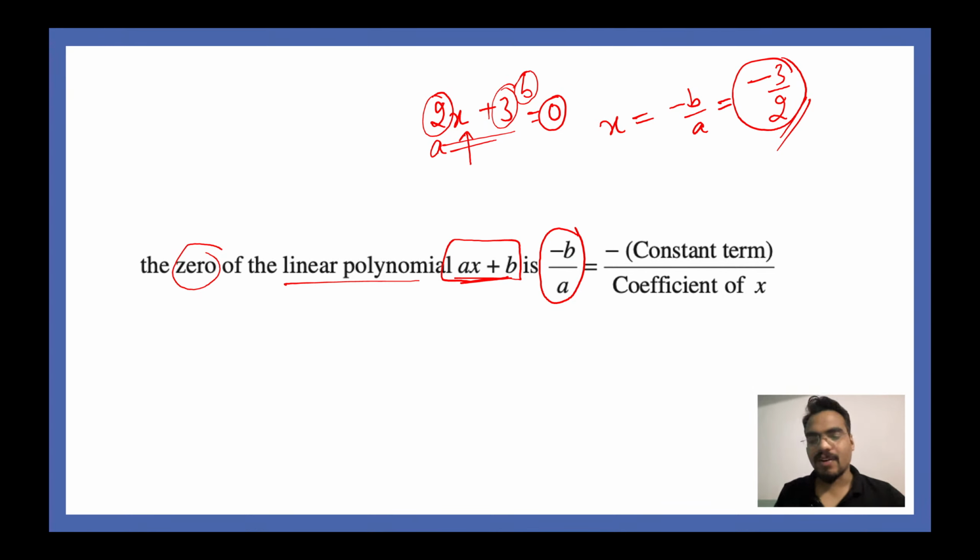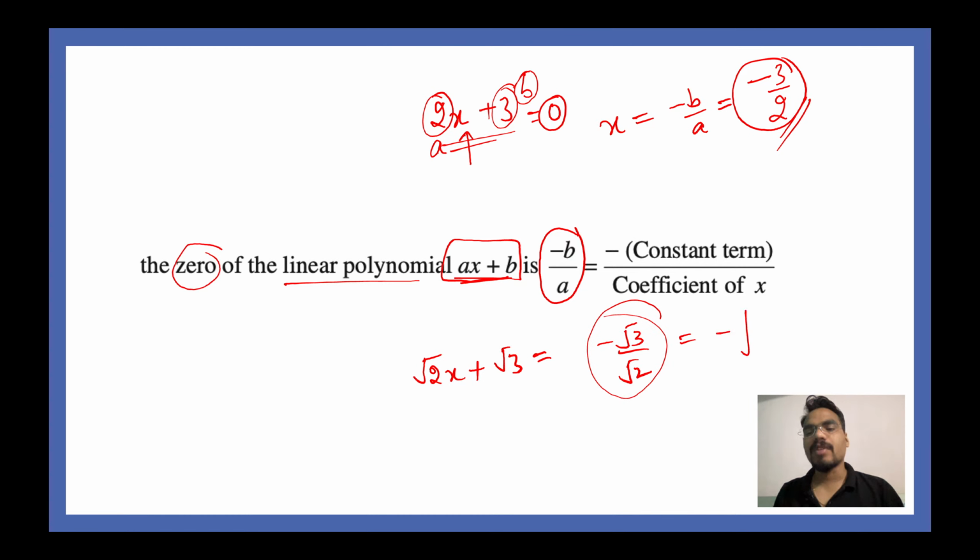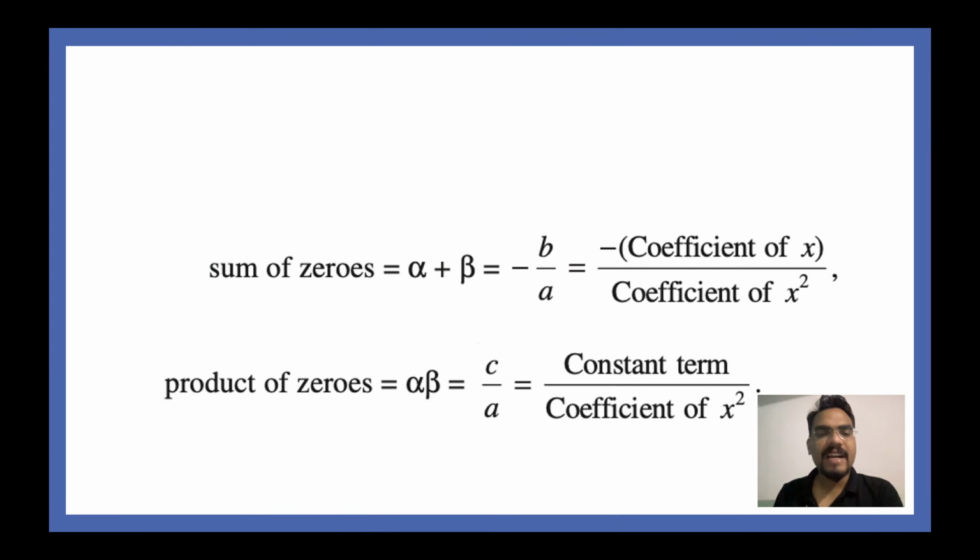Cool. All right. Very easy, right? How about this one? Under root of 2x plus under root of 3. Let me know in the chat box what is your answer. I'll write the answer to this one. This is minus root 3 divided by root 2, right? This is your answer. Some people might write this as minus of root 3 by 2. This is also correct. Very nice. Cool. Moving ahead, guys.